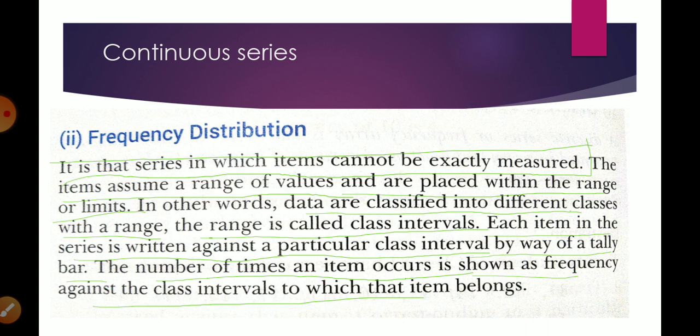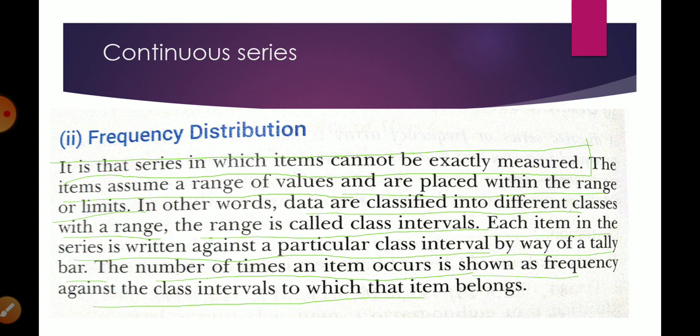When data are arranged in any range, then it is known as a frequency series or class interval series. How do we form it? The range is called the class interval, in front of it we prepare the tally bar, and on the basis of it we write the frequency.